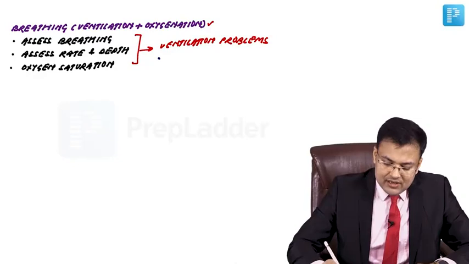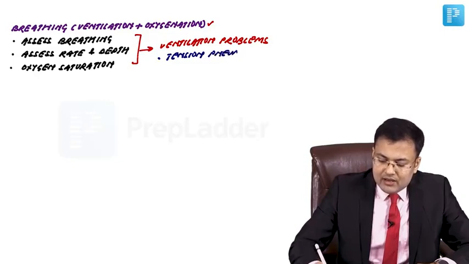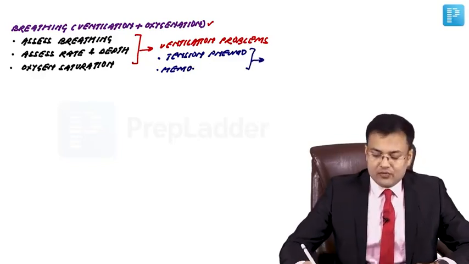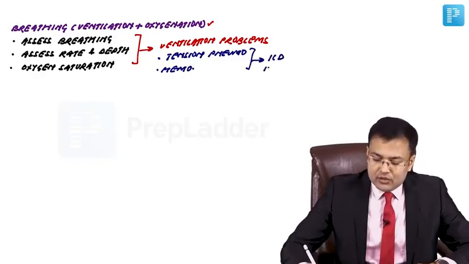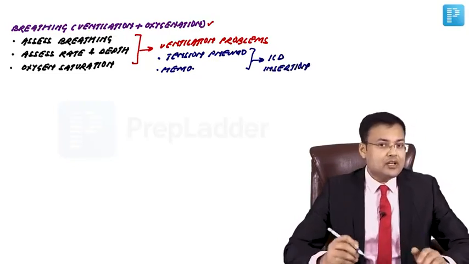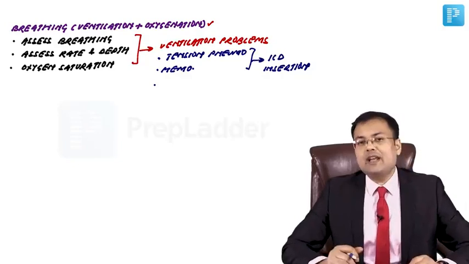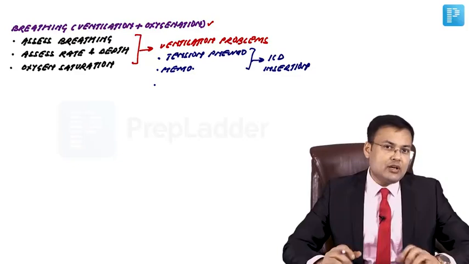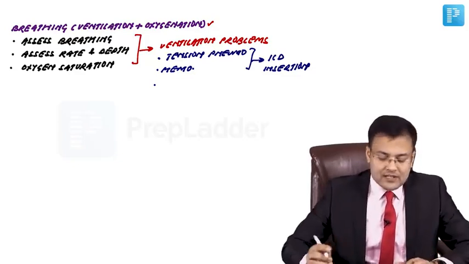So if the patient is having tension pneumothorax or hemothorax, how do you manage? Yes, what is the treatment of choice? We insert a chest tube. So it is managed by ICD insertion. Okay. Third problem, certain patients are having massive pulmonary contusion. So in such patients, we go for aggressive mechanical ventilation.